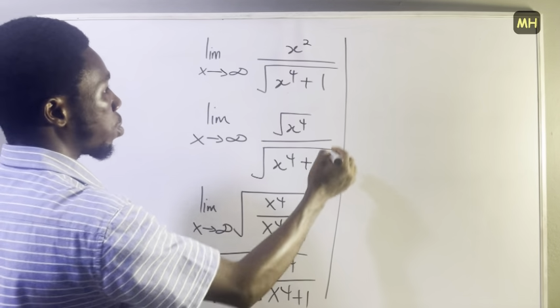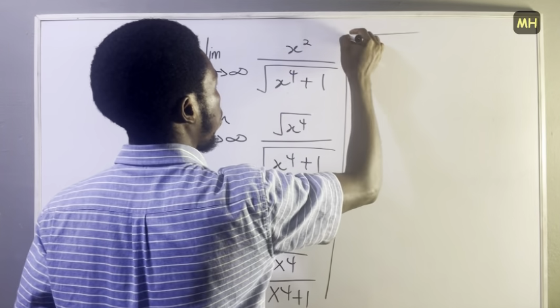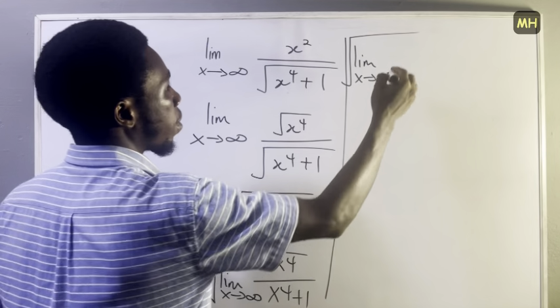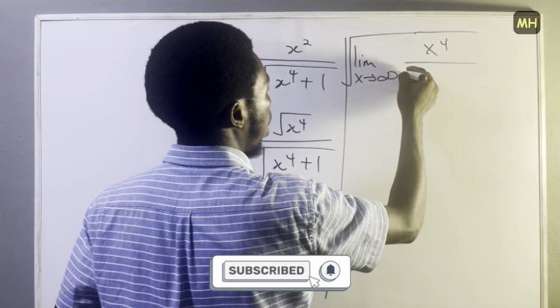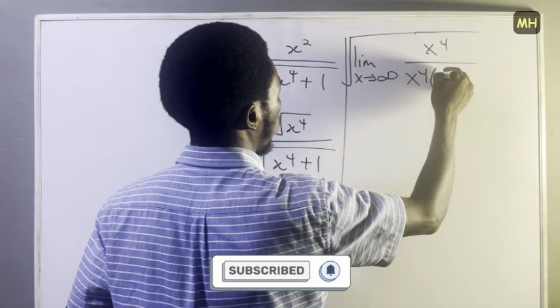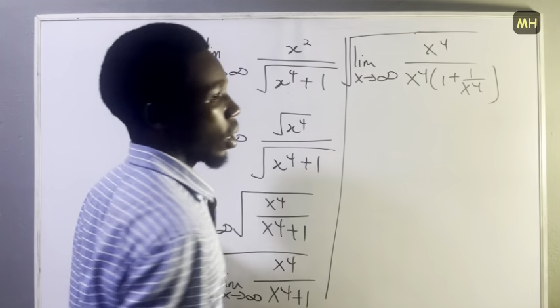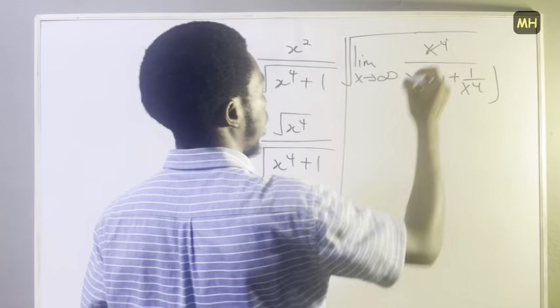So that's the square root of the limit as x approaches infinity of x to the power 4 divided by x to the power 4 bracket open 1 plus 1 over x to the power 4. From here you can see that you can do some cancellation.